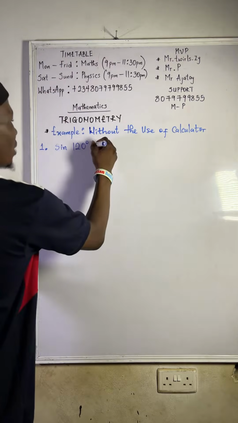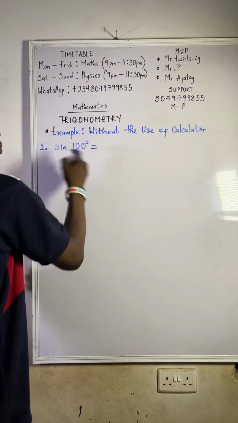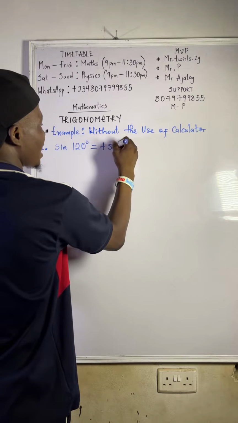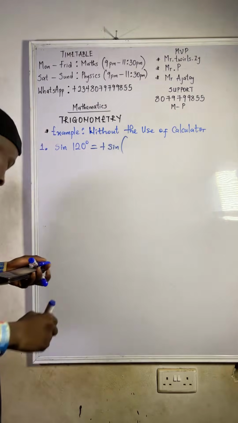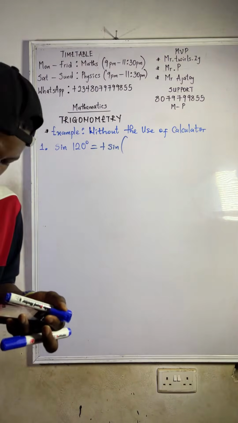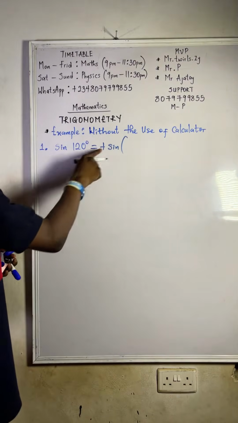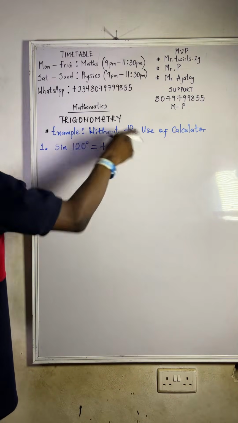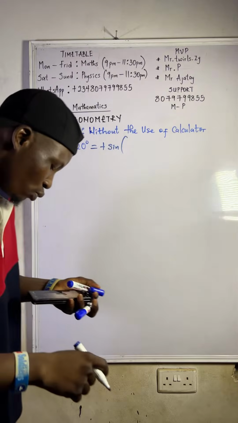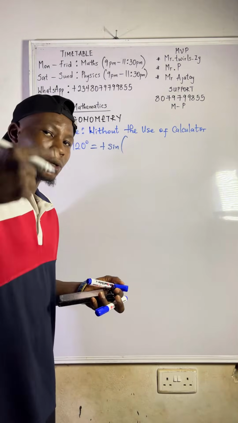Sine, right? So what are we dealing with? We are dealing with sine also, so it means it will be positive. That will be sine. How do you get the angle in the second quadrant? You know it will be positive, since we are dealing with sine. How do you get the angle in the second quadrant? What do I say you do? That will be on the second quadrant.